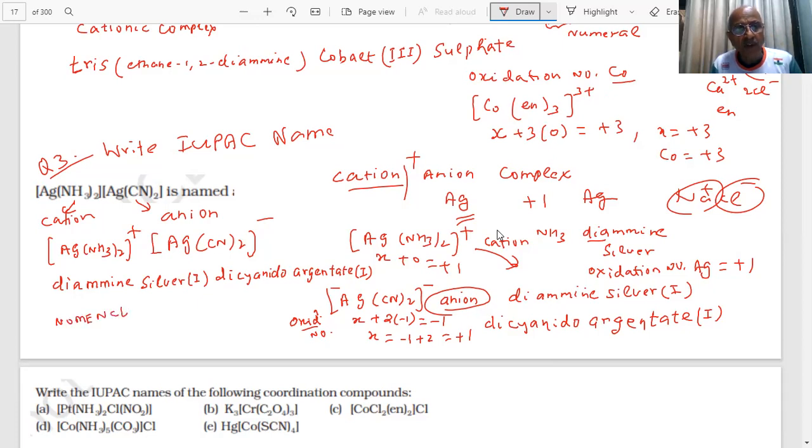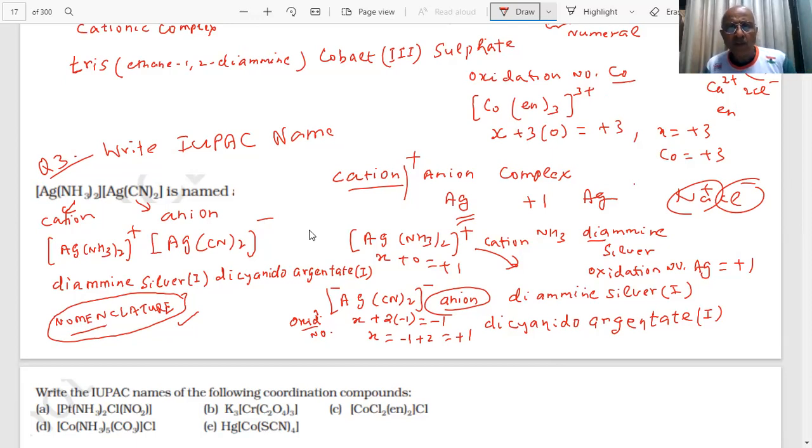There is no paper in which this question is not asked. Nomenclature is the most important question in coordination compounds. It is easy, not difficult. Easy marks for us. So we will be able to write the IUPAC names of coordination compounds. You can practice some more questions which I will give you.